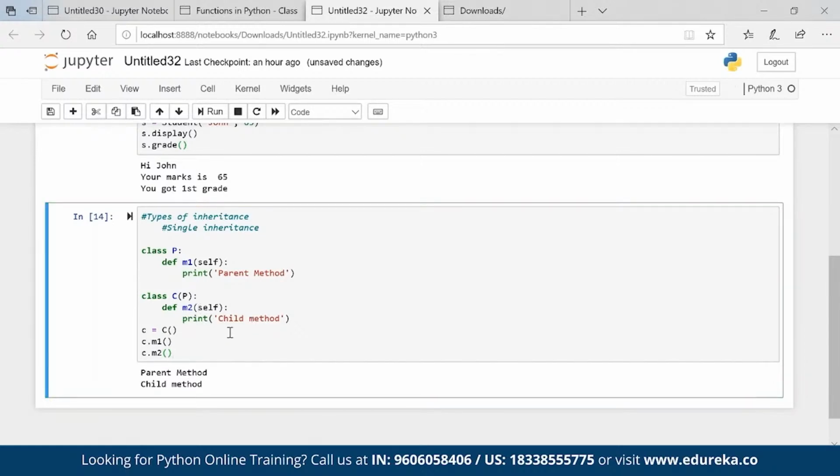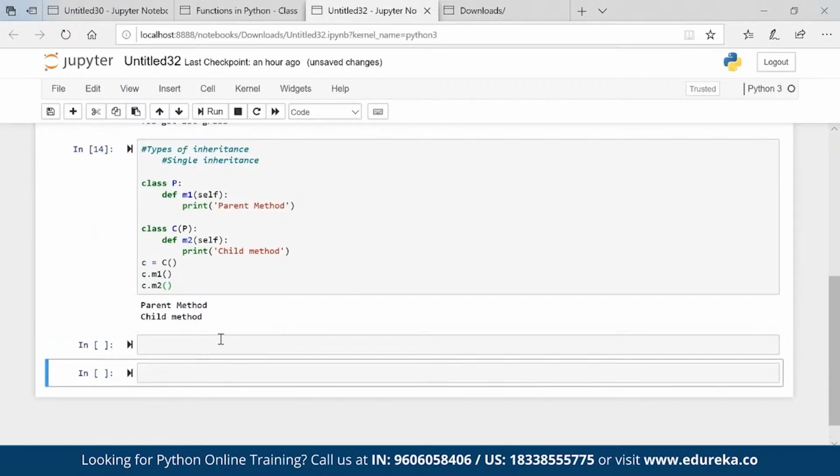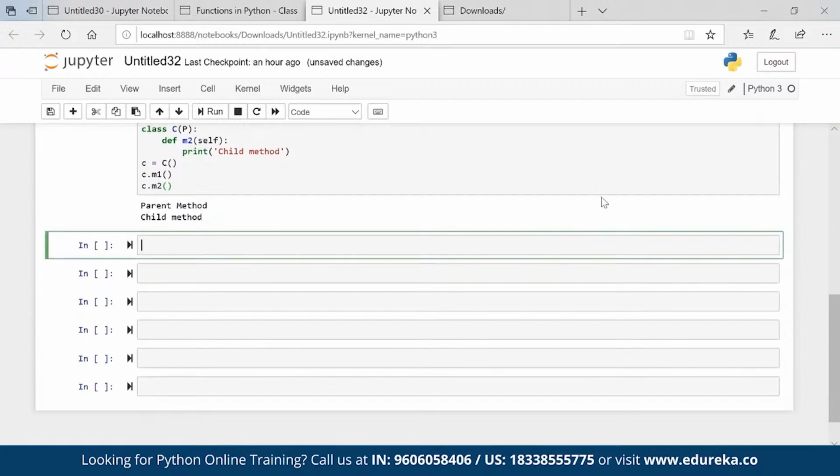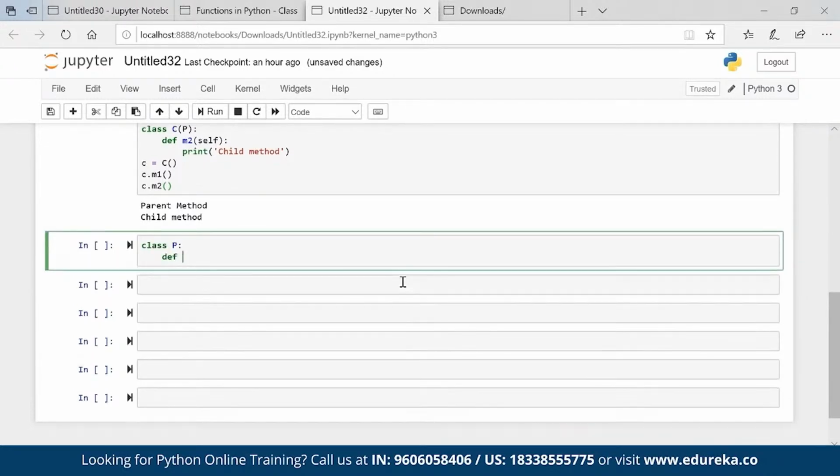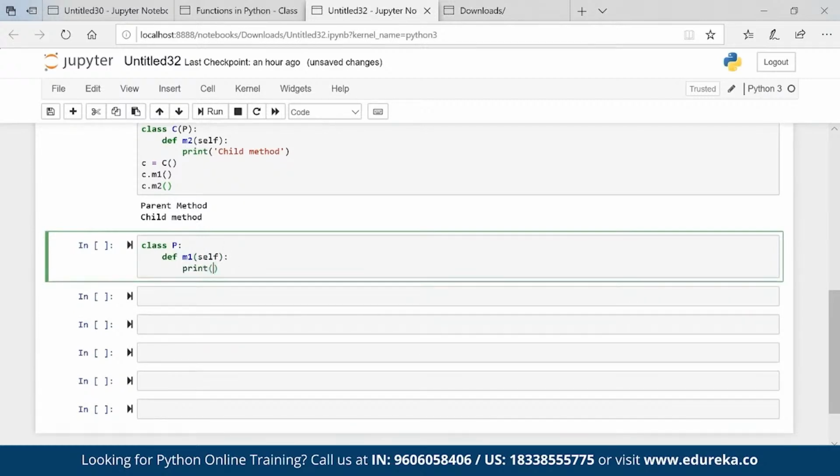Now what is the second type of property, which is multi-level? Class P def M1 self print, let's say, parent method.